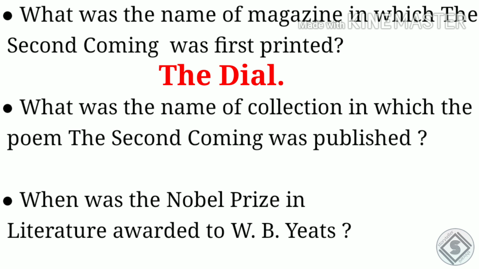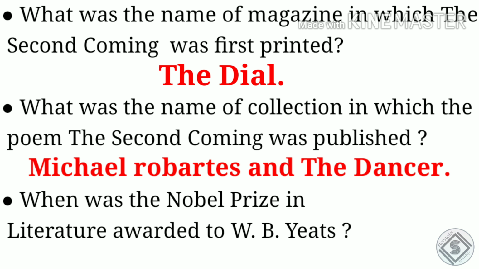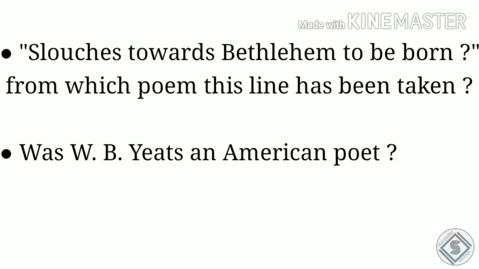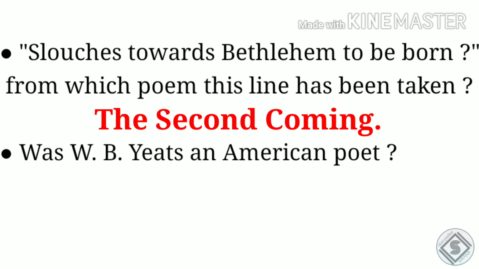Next, what was the name of the collection in which The Second Coming was published? So it was Michael Robartes and The Dancer. Next, when was the Nobel Prize in Literature awarded to William Butler Yeats? So it was awarded in 1923. Next question, slouches towards Bethlehem to be born. From which poem has this line been taken? So it is taken from The Second Coming.